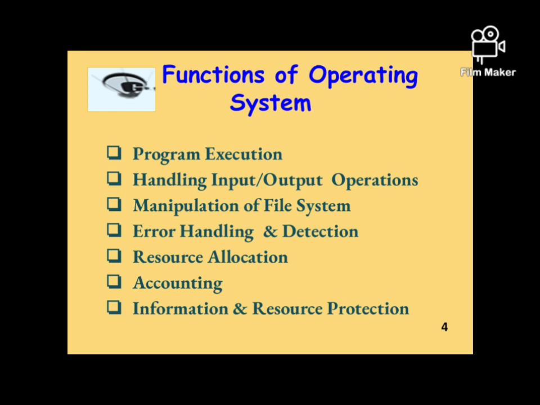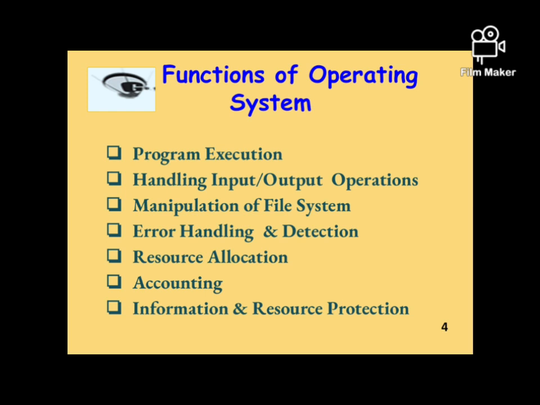Next is resource allocation. Now, resources are the means from where any type of information is collected. So, resource allocation aims at the proper use of the resources available. For example, if files are to be printed, then which task is to be followed is decided by the operating system.